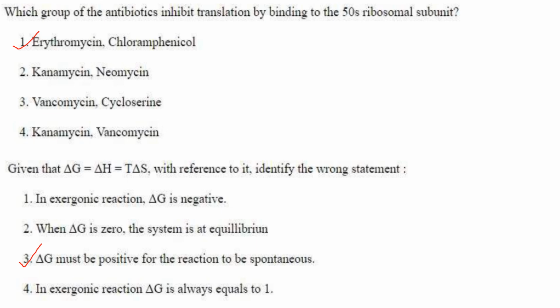Given that delta G is equal to delta H minus T delta S, with reference to it, identify the wrong statement. In an exergonic reaction, delta G is negative. Yes, that's correct. When delta G is 0, the system is at equilibrium. That's also correct. Delta G must be positive for the reaction to be spontaneous. No, it should be negative for the reaction to be spontaneous. So the wrong statement is option 3.